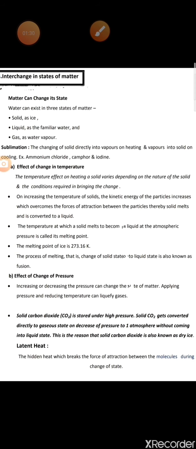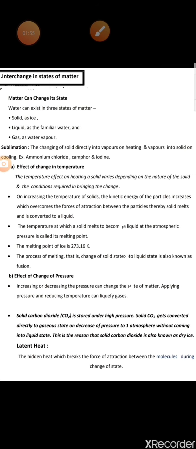Melting point of ice is 273.16 Kelvin and the process of melting is change of solid state to liquid state. This is called fusion. Means when solid state changes to liquid state, this process of melting is called fusion.